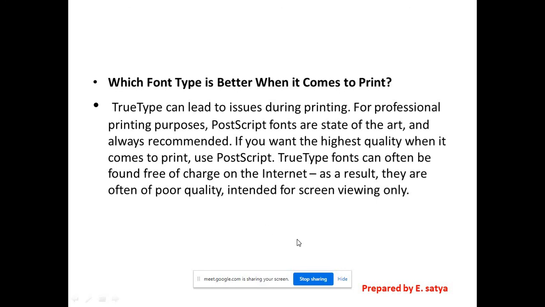So mostly in web designing, in screen viewing, we use true type fonts. As a result, they are often poor in quality, intended for screen viewing only, just for observation purposes. Better not to print those, right? That is the difference between true type and PostScript.